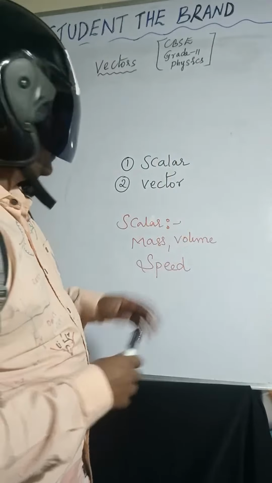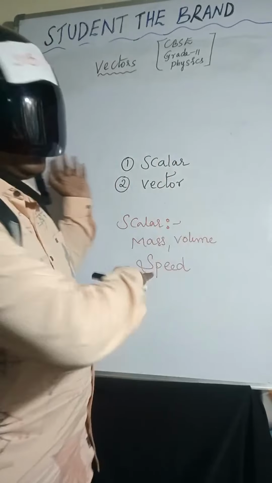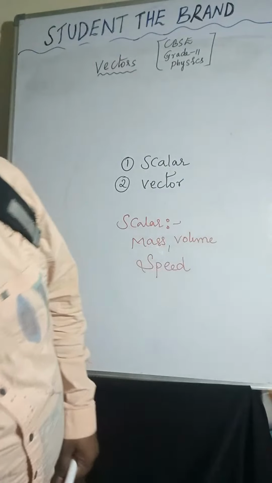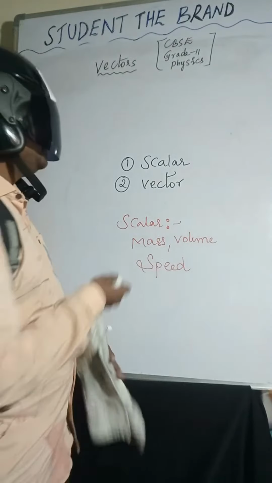Coming to vectors, the quantity which has both magnitude and direction is called vector quantity.